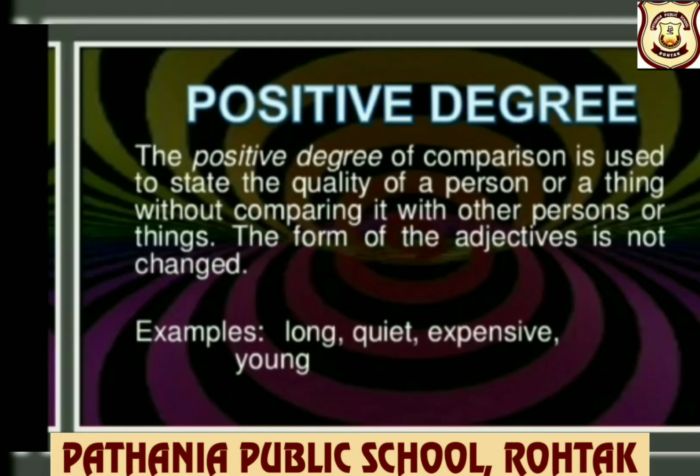The positive degree of comparison is used to state the quality of a person or a thing without comparing it with other persons or things. The form of the adjectives is not changed here, children. Examples: long, quiet, expensive, young.